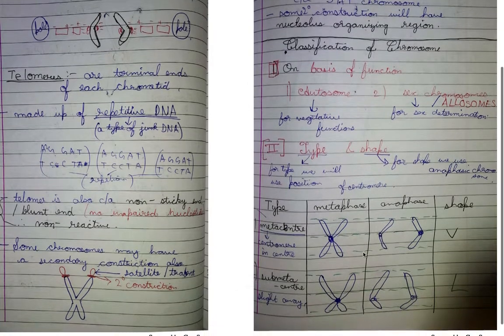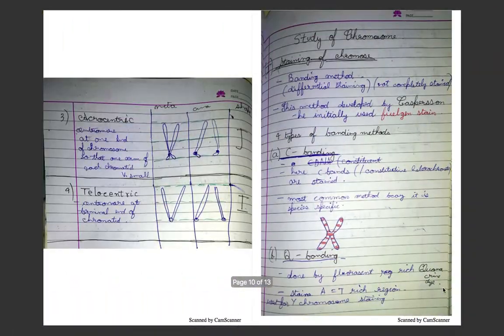Now the four types are metacentric, submetacentric, acrocentric and telocentric. In metacentric, the centromere is exactly in the center, and the shape at anaphase is V. In submetacentric, it is slightly away from the center. Here the shape is L. In acrocentric, the centromere is very far from the center, so one arm of each chromatid is very small. So here the shape is J. Now in telocentric, there is actually no lower arm. So here it is a perfect straight rod.